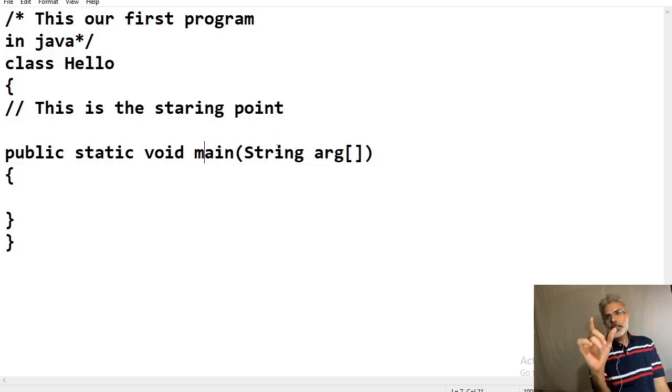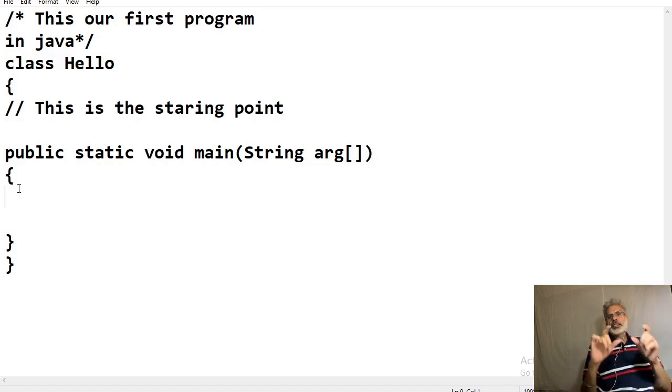Okay, so next is String args. String args declares a parameter named args, which is an array of instances of the class String. In this case, args receives any command line arguments present when the program is executed. Opening curly brace. This signals the start of main's body.